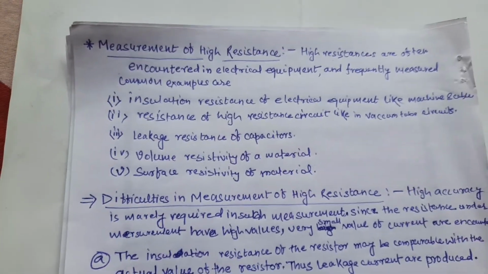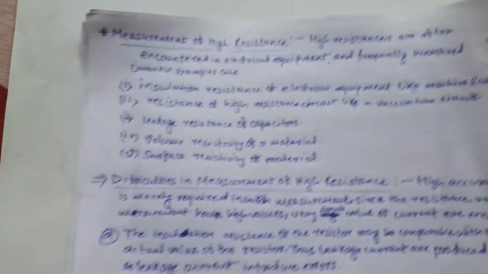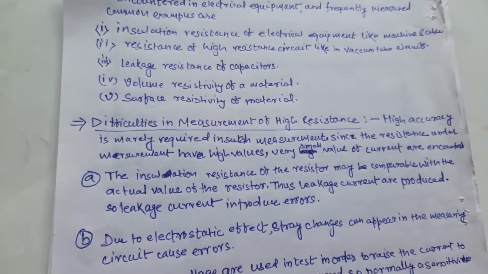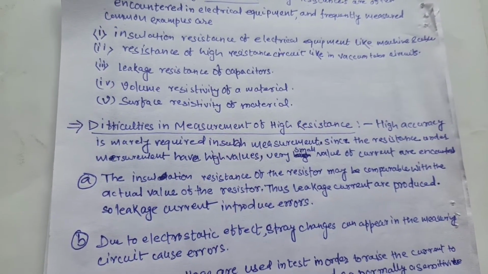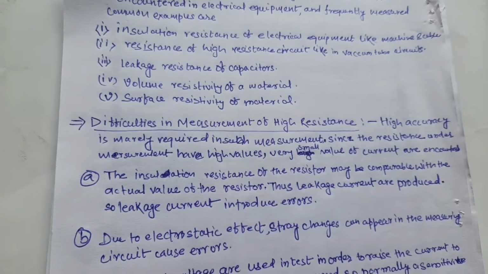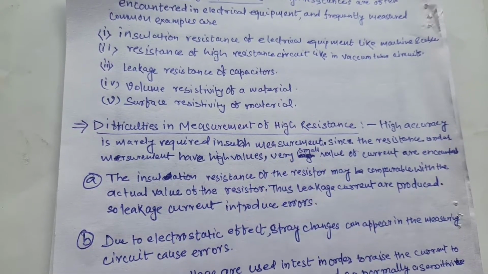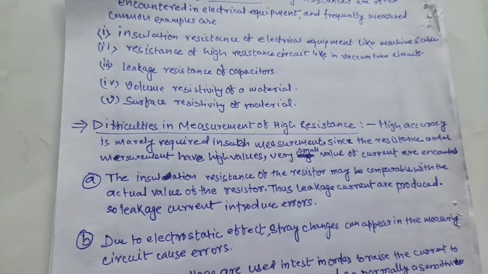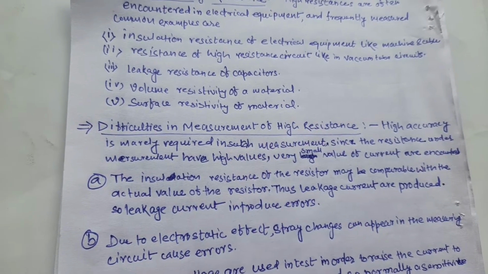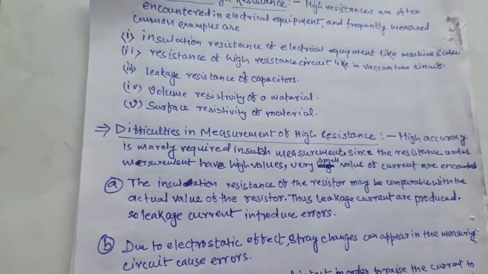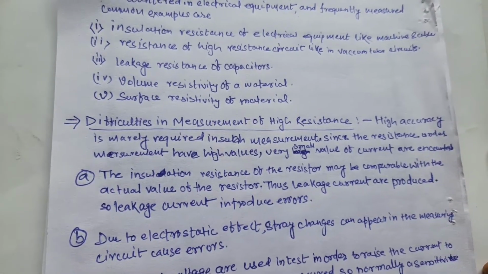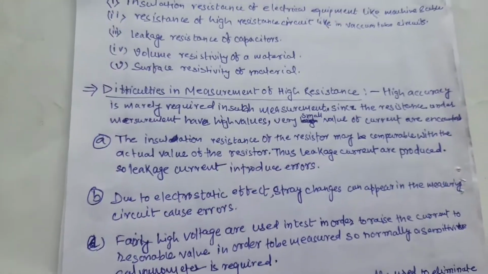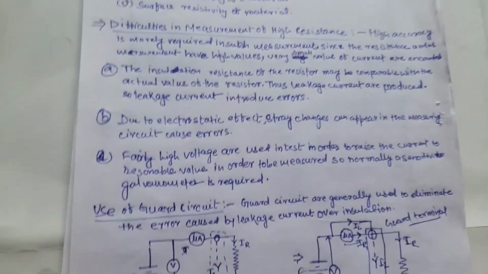When you measure high resistance, some difficulty arises due to the insulating material, because the resistance of insulating material is almost comparable with the high resistance being measured. In this way we are facing the problem. Those are the difficulties of measurement of high resistance.